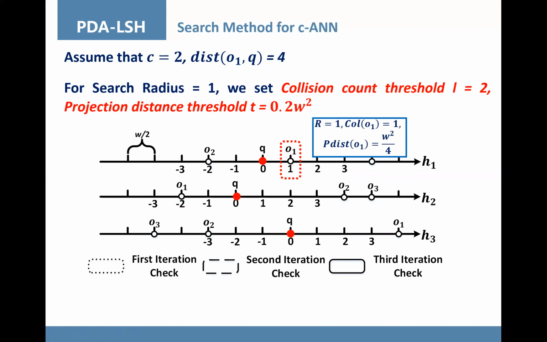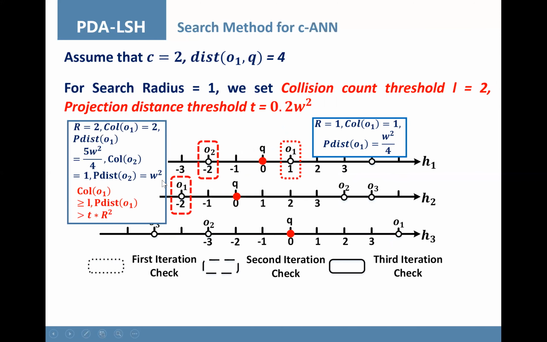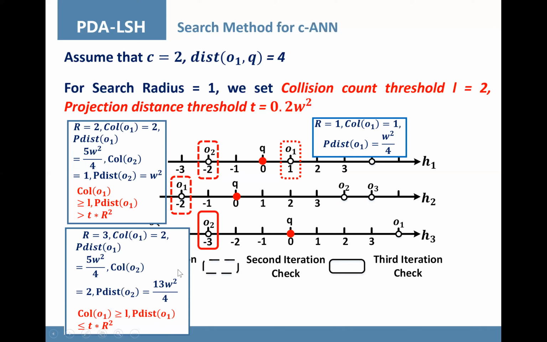In the second iteration, objects 1 and 2 are checked. The collision number of object 1 is larger than the collision threshold. However, the projection distance doesn't meet the distance threshold constraint. In the third iteration, object 2 is checked and the radius is updated. In this case, object 1 can be selected as a candidate. Then we check the Euclidean distance between object 1 and Q.